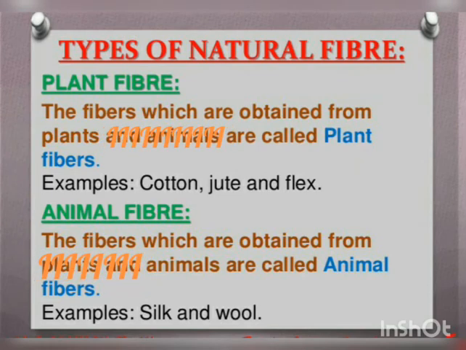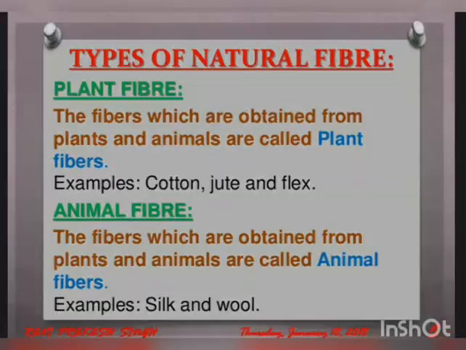In this lesson, we are going to learn mainly about natural fibers. There are two types of natural fibers available. One is plant fiber, another is animal fiber. Plant fibers are obtained from plants, and animal fibers are obtained from animals. Examples of plant fiber are cotton, jute, and flax, and examples of animal fibers are silk and wool.